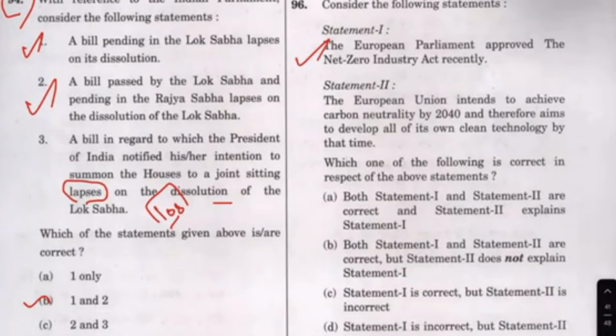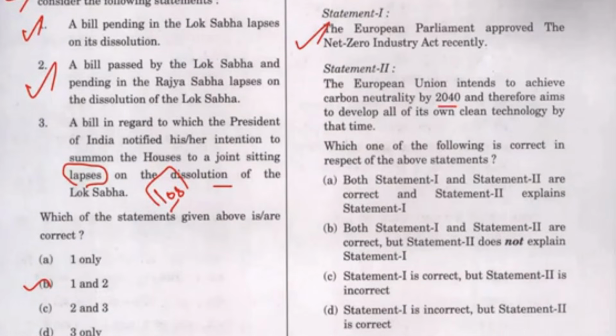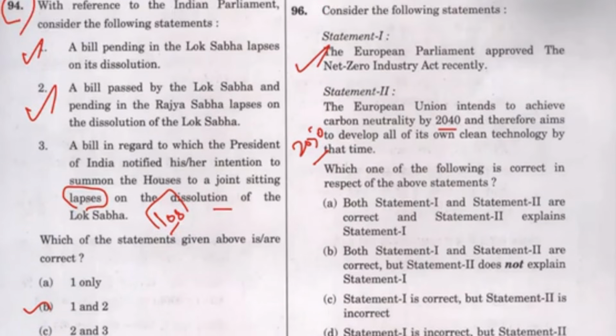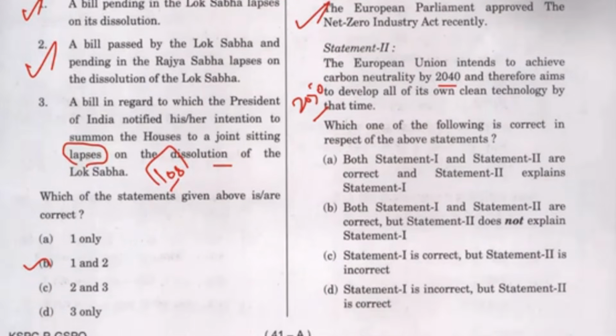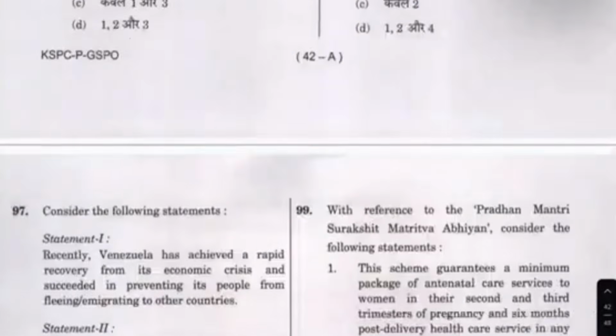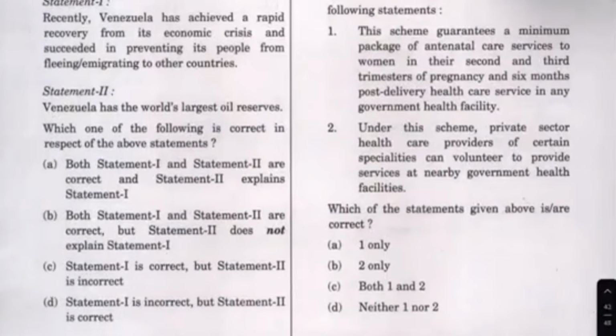This is true, but the year was tough. The year was 2050. It's okay. If you have not known 2050, it would have been a difficult question. So I'm not going to include this question. But the answer is 1 is correct, 2 is wrong. But okay. Now this is true.